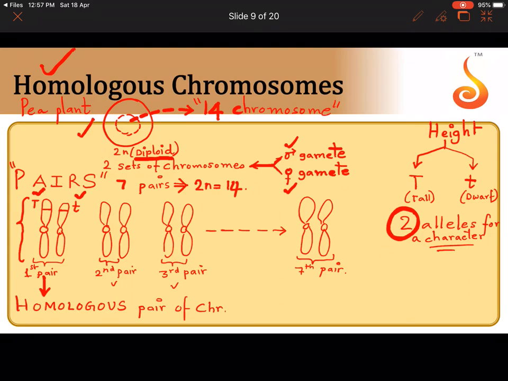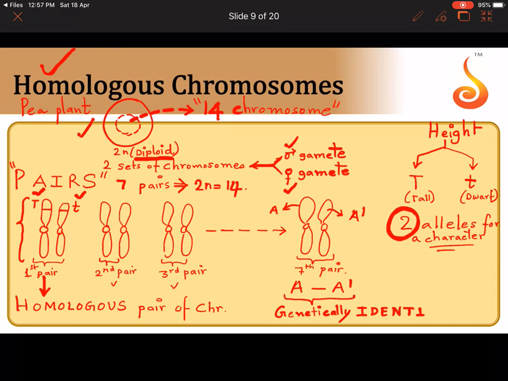And do you know why these pairs are formed like this? First pair, second pair. Now for example, let me call this pair A and A dash. The question is, why did A form a pair with A dash? That is because A and A dash are 2 chromosomes which are genetically somewhat similar.